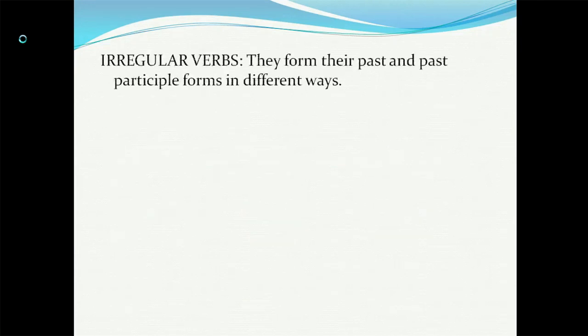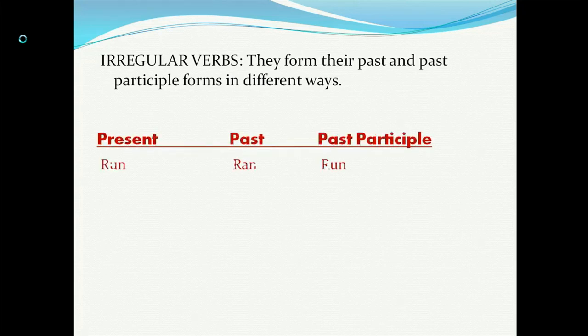Just the opposite of that is irregular verbs. So they form their past and past participle forms in different ways. So you don't have the root word as the same. So you have run. Run is a present tense. Ran, again run. So eat will become ate in past tense, eaten in the past participle form.